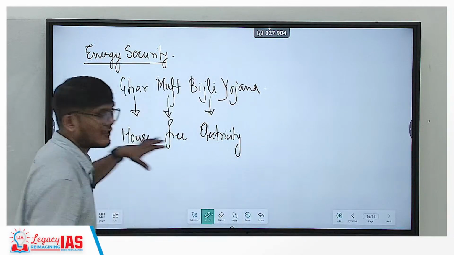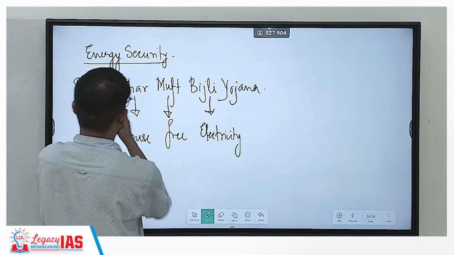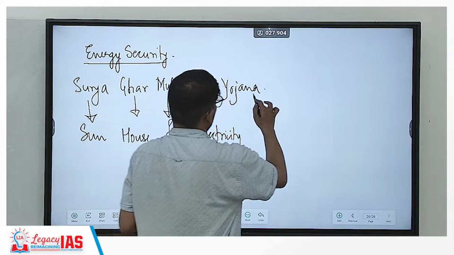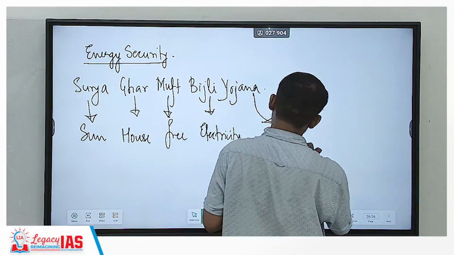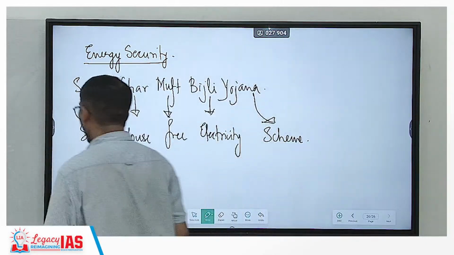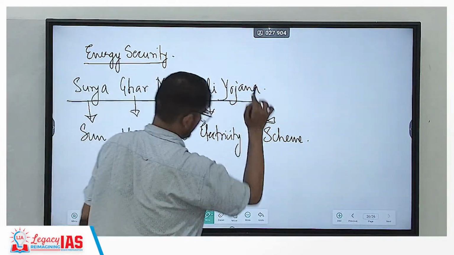This is not the English name, I'm just translating it because it's completely in Hindi. And Yojana is scheme. So what is this scheme all about?